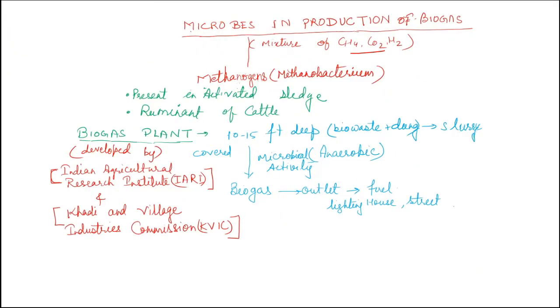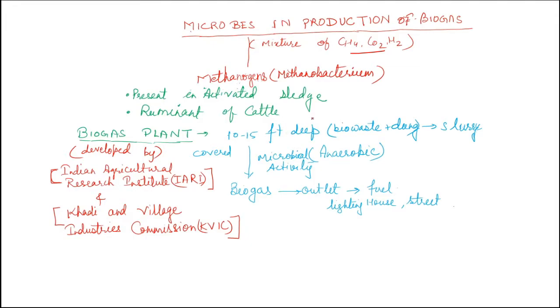Hello students, we have earlier discussed the different roles of microbes in different fields, like their role in household activities, then in industrial products like antibiotics, beverages, leather industry, bakery industry, then production of different types of medicines, bioactive agents, enzymes, etc., as well as their very important role in sewage treatment, that is primary sewage treatment.